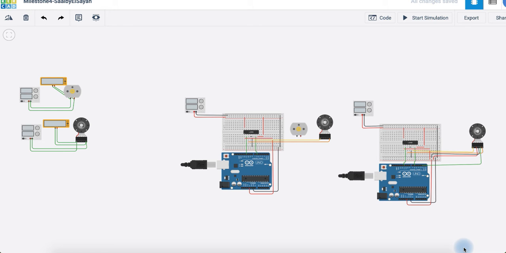As you can see here, we've built 4 different circuits in order to meet the objective of this project. The objective of this project was to find various specifications of 2 different motors, a simple DC motor and a DC motor connected to a rotary encoder.